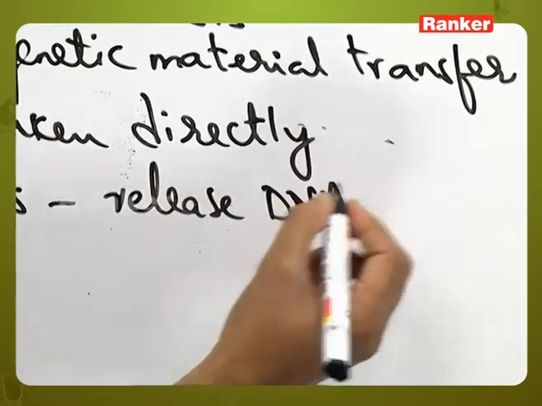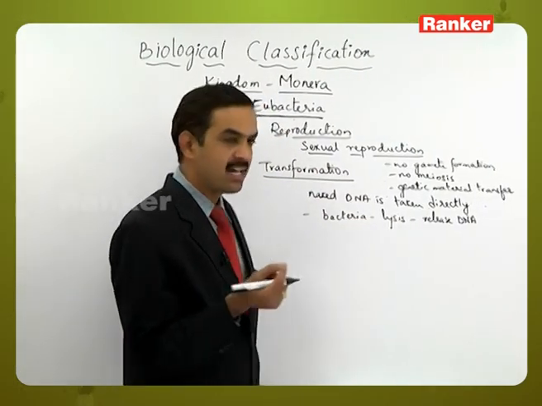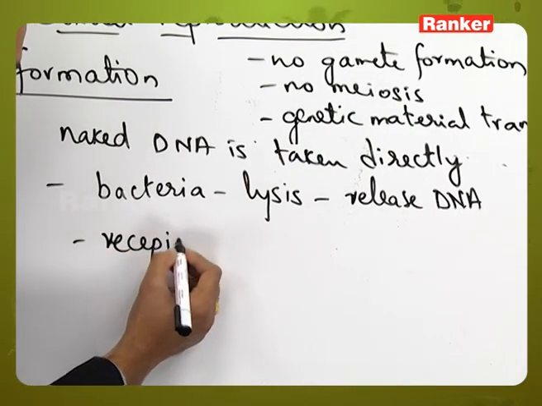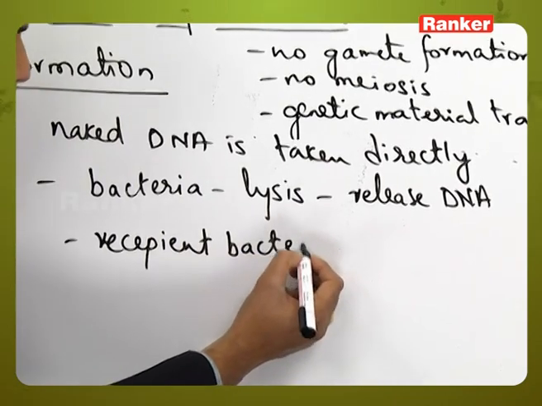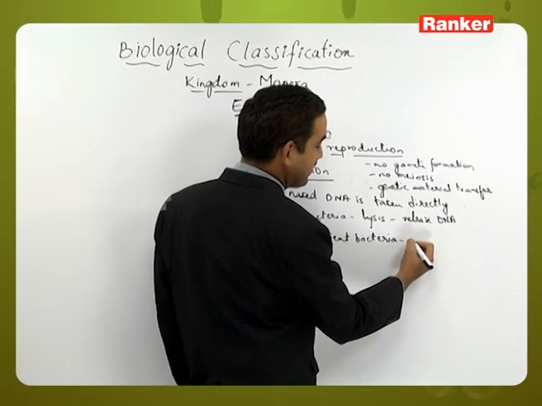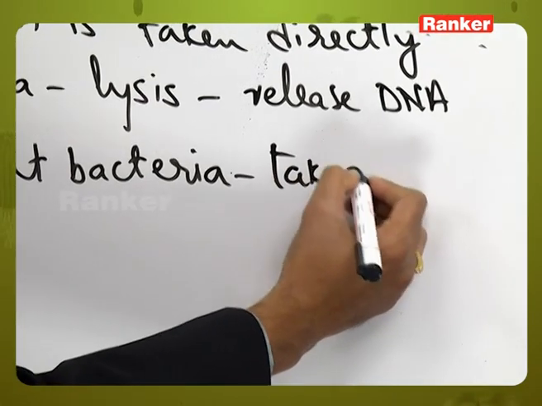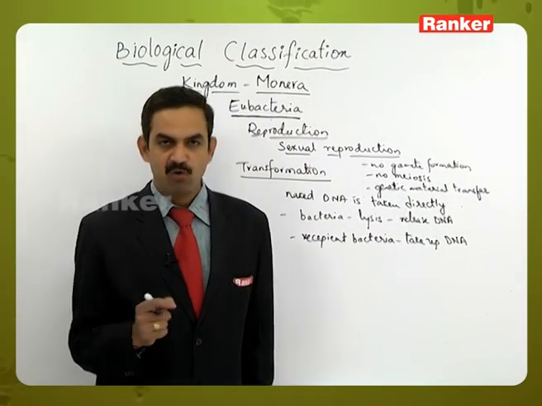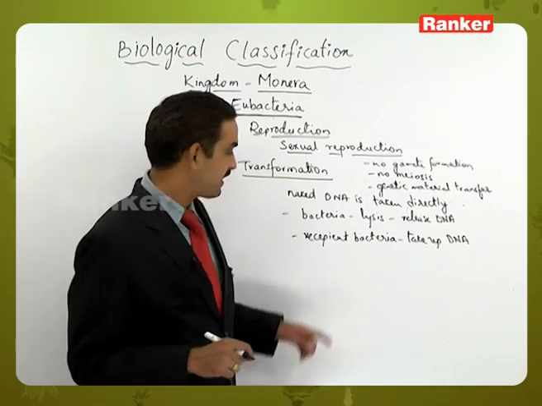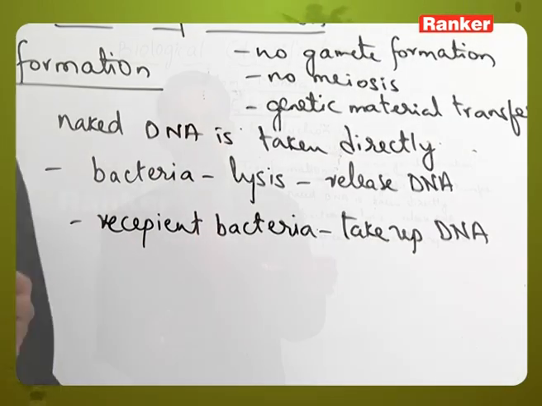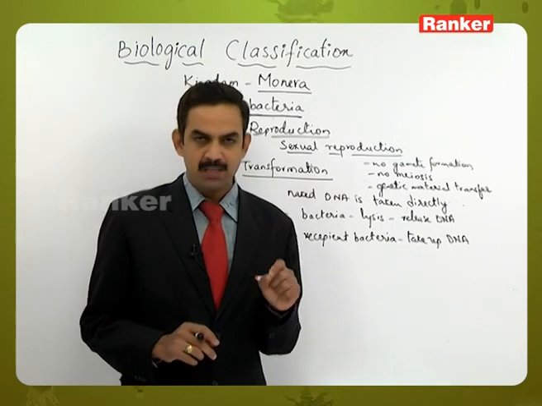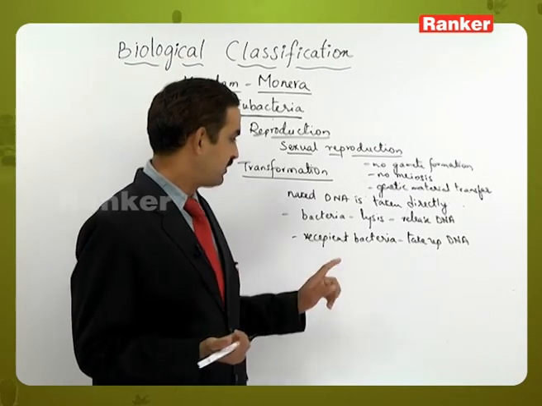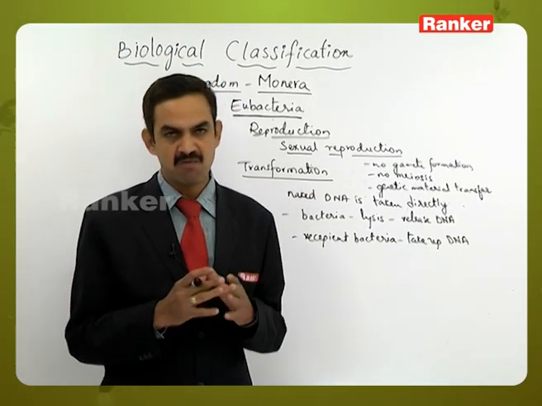the DNA into its outer environment, and this DNA or the genetic matter will undergo small fragments, and the recipient bacteria which is present in that same environment, it will start to absorb this DNA or take up the DNA which is present in its surrounding environment. That is naked DNA fragments are received by the recipient bacteria, and once this DNA has been received by the recipient bacteria, that will get integrated with the DNA of the nucleoid of the recipient bacteria. That is the way the integration will be taking place.